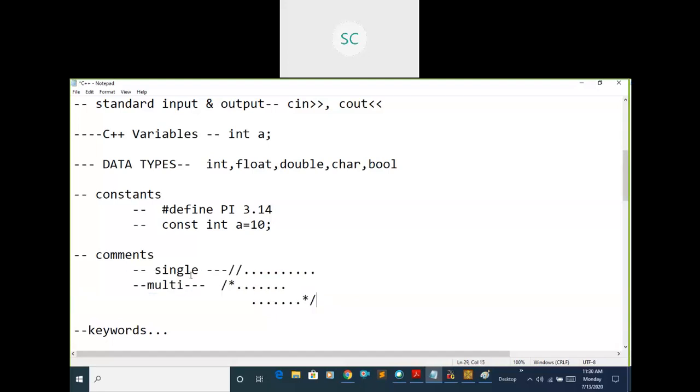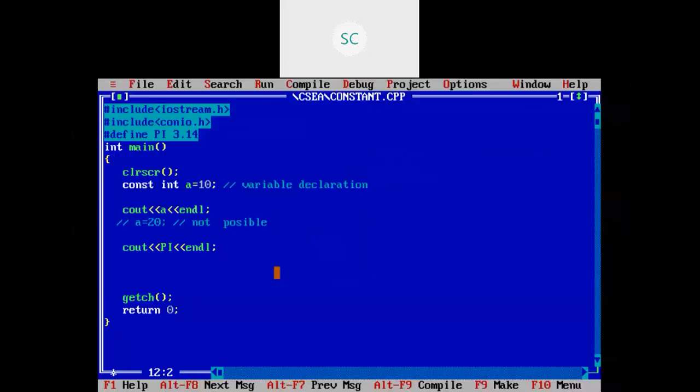These comments are not executed by the compiler. They are skipped by the compiler and won't affect anything in your program. These are empty statements; you cannot consider them as statements. If you observe here, I have written one statement, a variable declaration, and this is the comment. Which type of comment is it? It is a single line comment. By using two slashes, you can write a single line comment anywhere in your program. The compiler treats it as an empty statement and it won't affect your program execution.